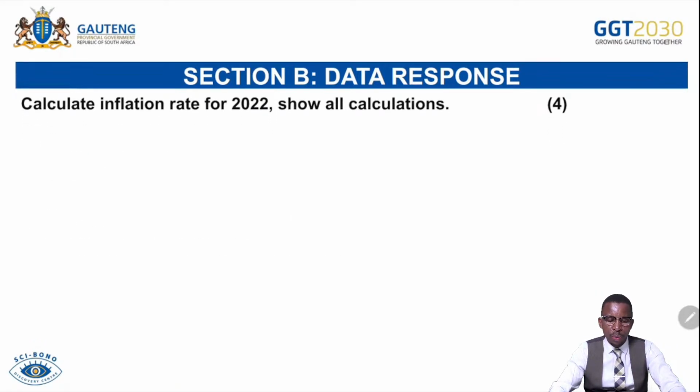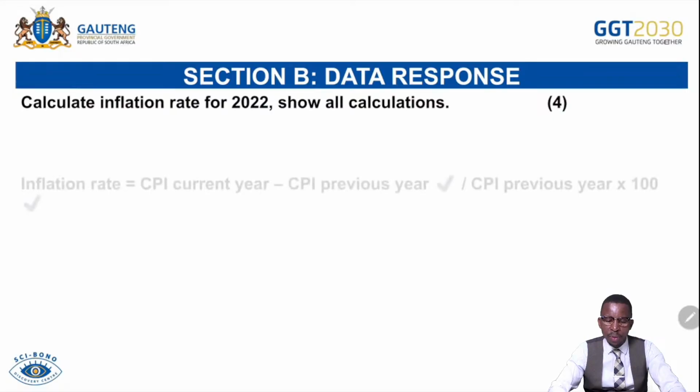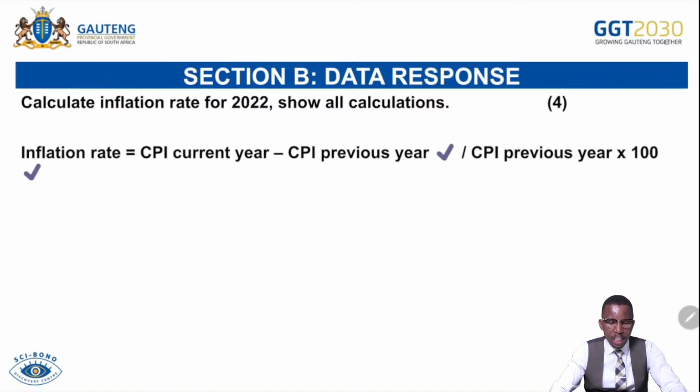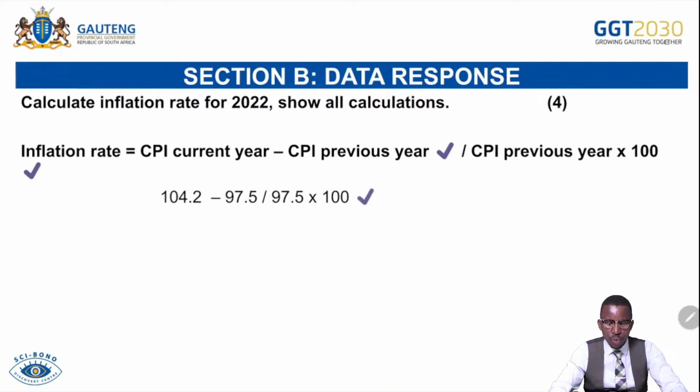We continue. Calculate inflation rate for 2022. Show all calculations. Remember, CPI for the current year minus CPI for previous year, divided by CPI previous year, multiplied by 100. So 104.2 minus 97.5, divided by 97.5, multiplied by 100. That gives us an inflation rate of 6.87% or 7%.